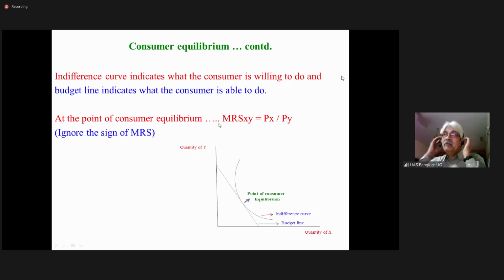In one of the previous slides, while explaining the content there, I had mentioned it will have a negative sign, but we ignore the sign. So MRS must be equal to PR, where PR is the price ratio. At this point, the consumer will be in equilibrium.